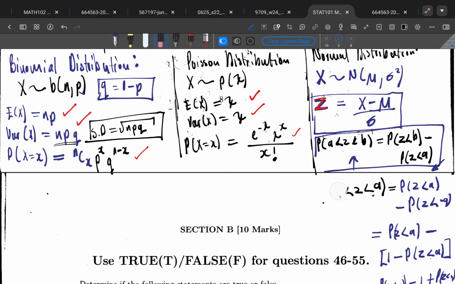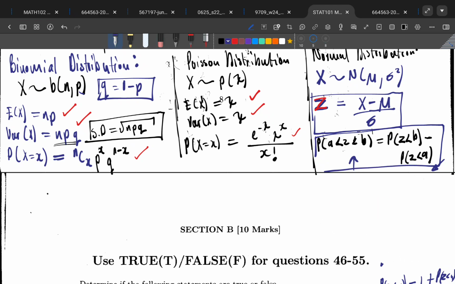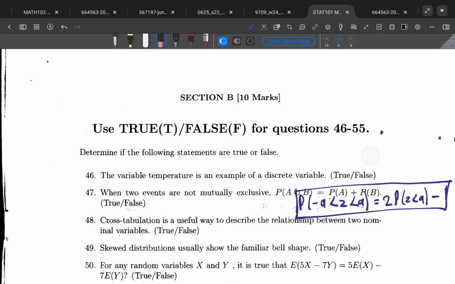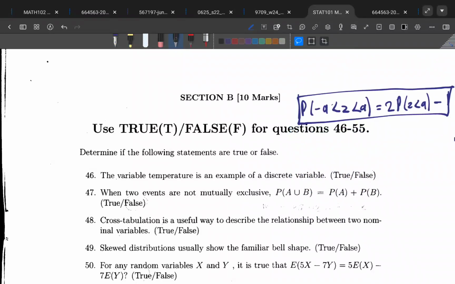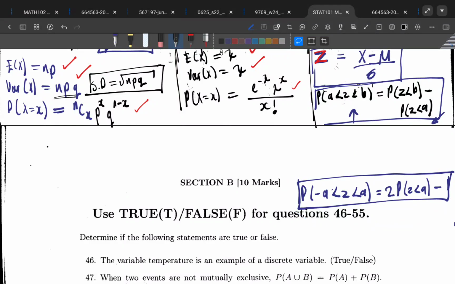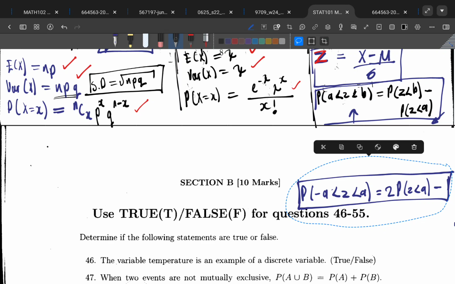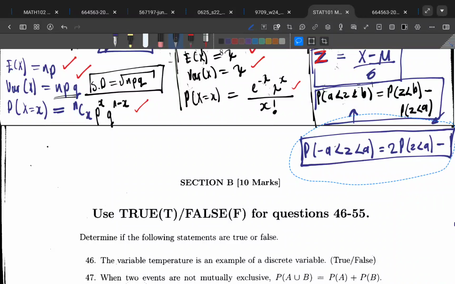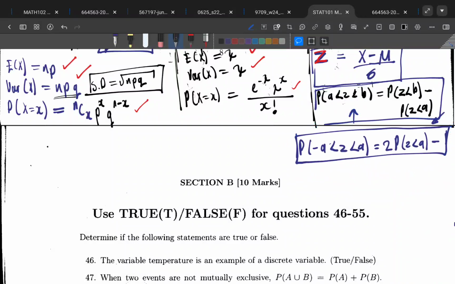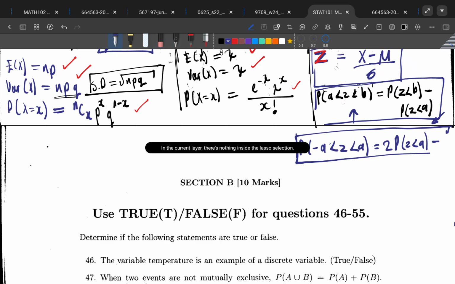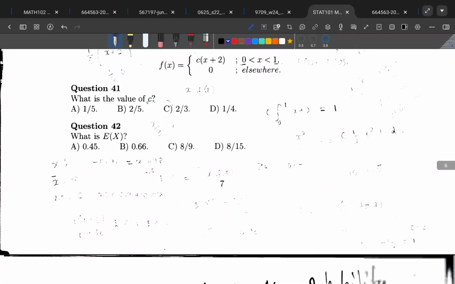And this is the other one to remember. So I can erase all these. This is just something I was showing you. Okay. And we can have it here. Let me just pull it up. You must know this one. So I'm going to pull it up, and I can even pull it further up. Right, like that. So here we have it. It's 2 times the probability of Z less than A, then minus 1. Don't ever forget, minus 1.